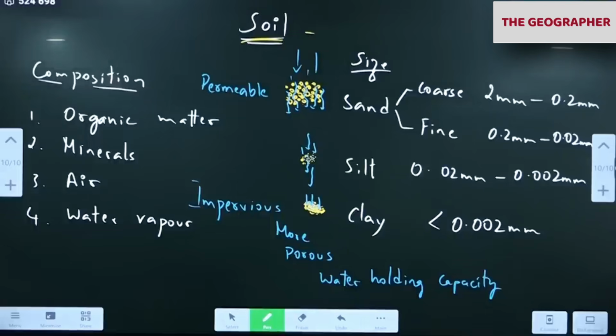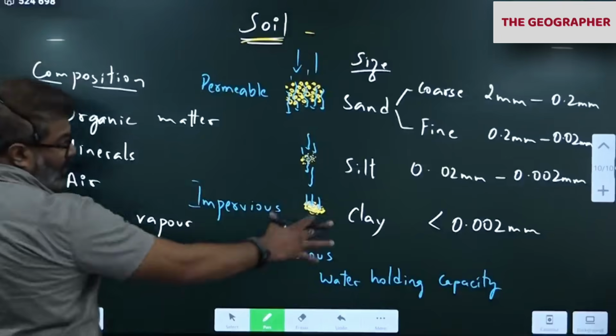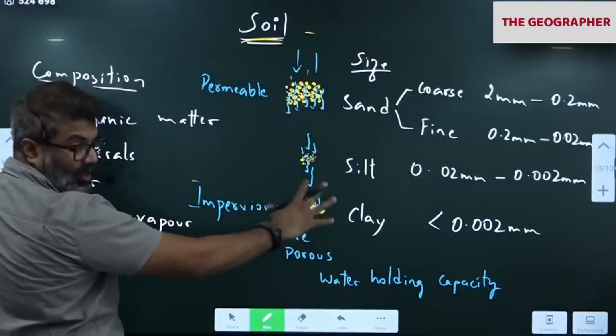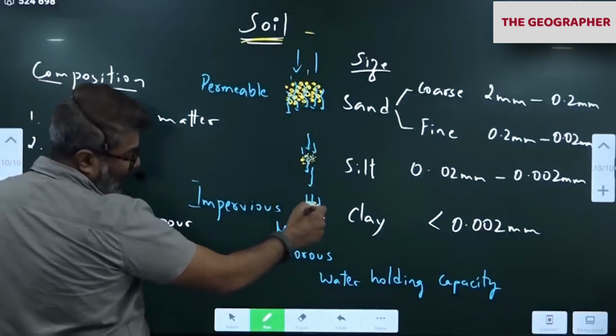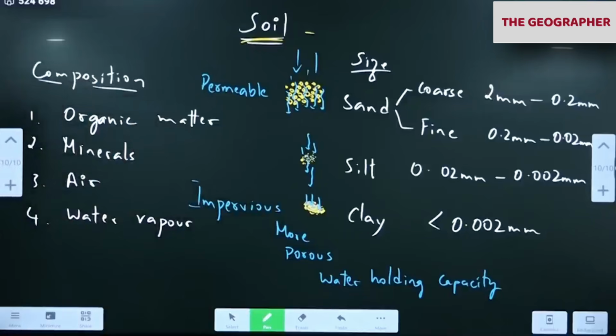If you understand this, then only we can understand agriculture. Otherwise, we will not be able to cover that. So sand is highly permeable. Clay is impervious to water. Clay has more porous spaces than the rest, so it can hold moisture in large quantity. Small porous spaces that you can't see. Inside, there are so many porous spaces we will not be able to see. So please remember this. So this is one part.